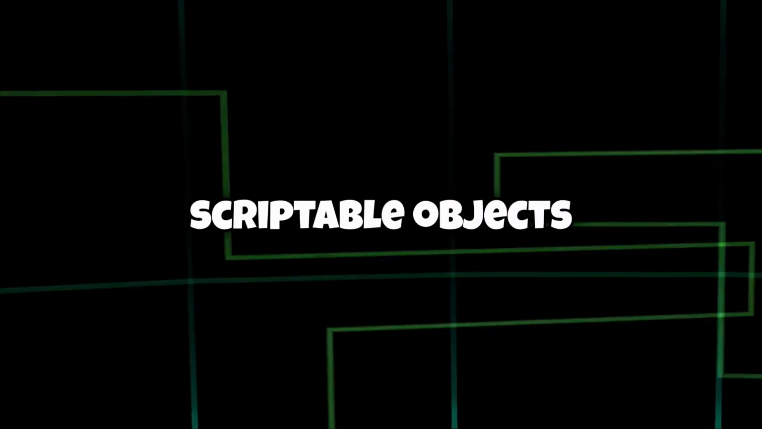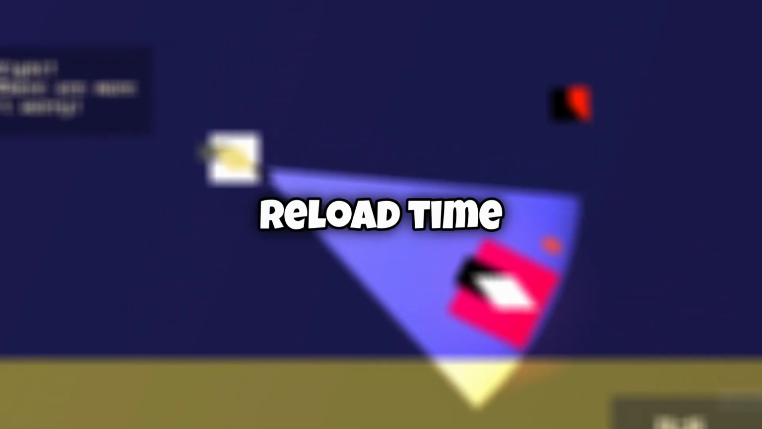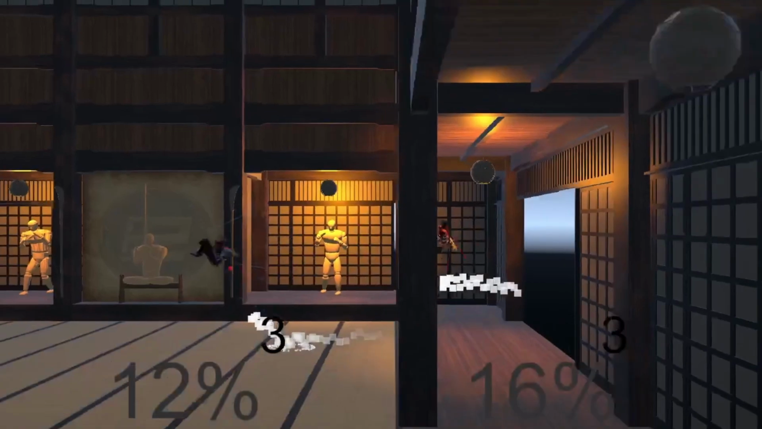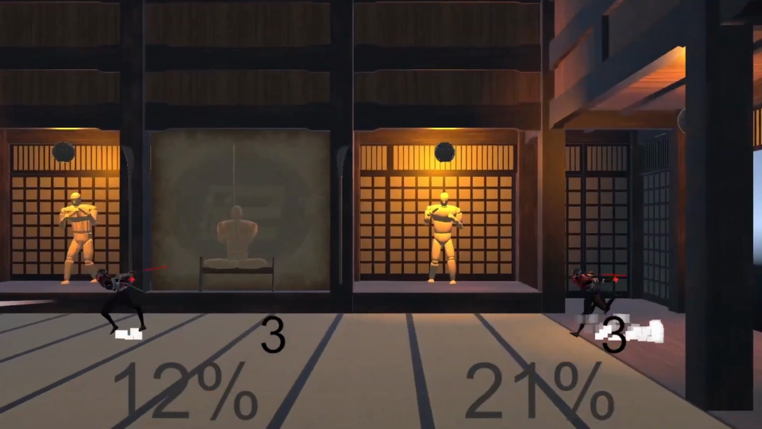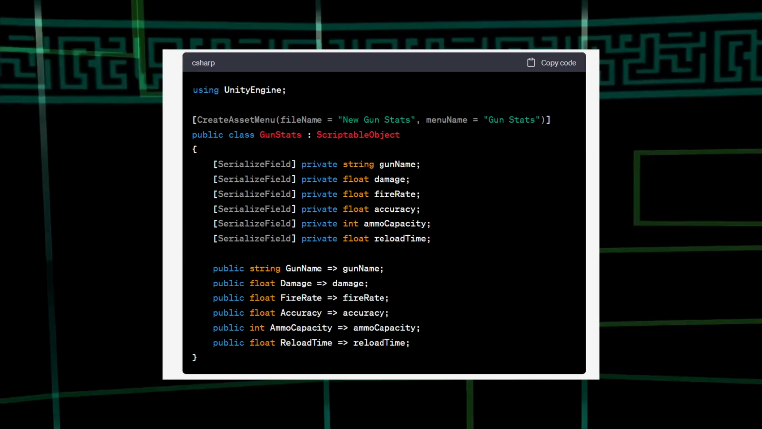So I think we'll need some kind of scriptable objects here to manage the different stats for the guns, like bullet speed, ammo, reload time, fire rate, and so on. And luckily I have used scriptable objects before, so I kinda know how it works. Kinda. So I asked him to make the scriptable objects, and he provided.